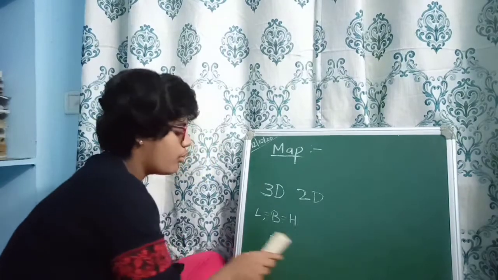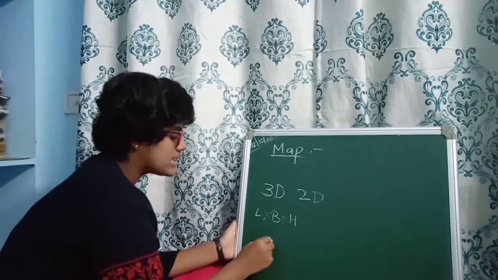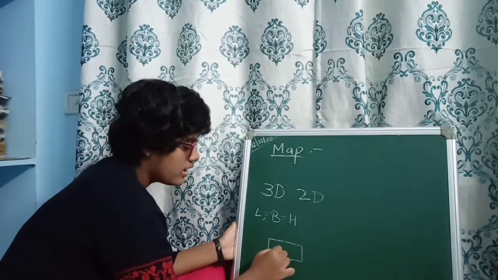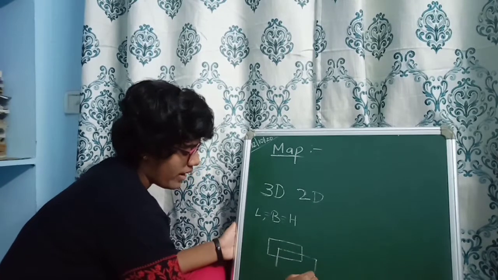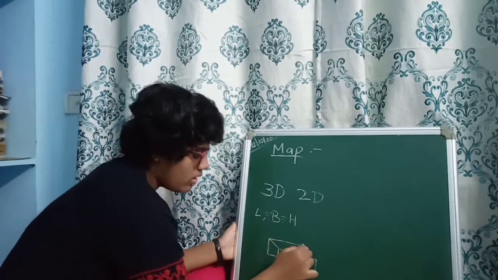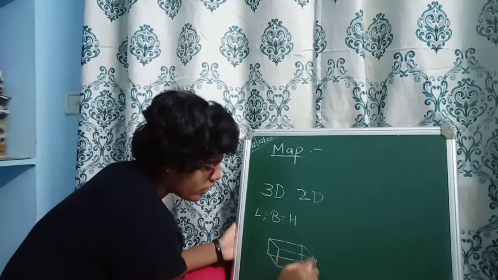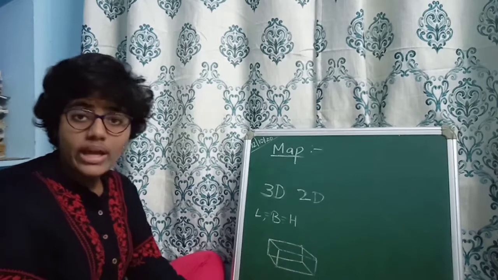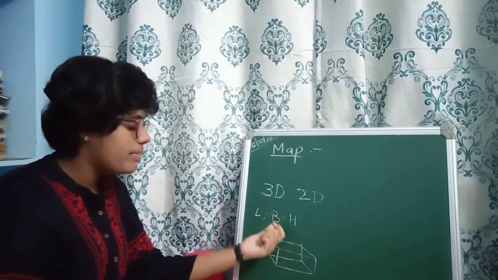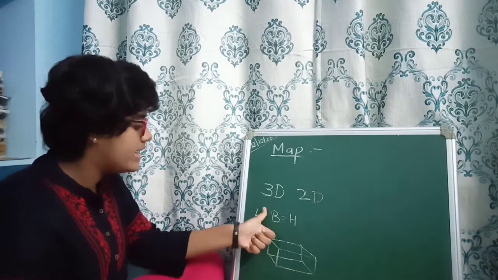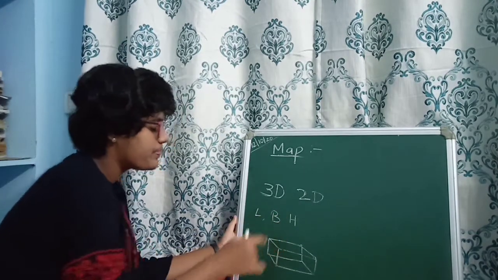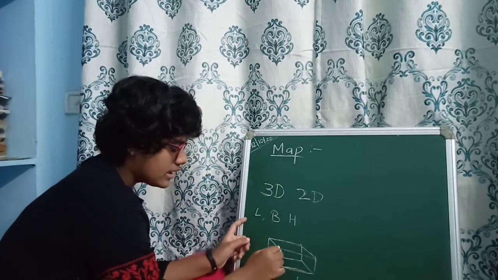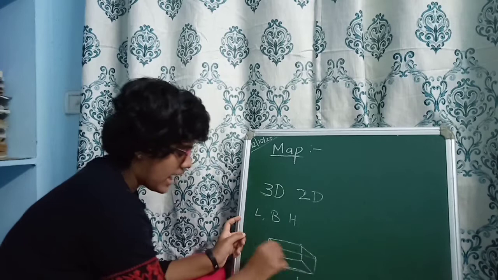But if you take a cuboid, you know what is a cuboid? It is the 3D figure of a rectangle. See, this is a simple way of drawing a cuboid. Okay, so how we can represent this length, breadth and height in a cuboid is, see, this is the length and this, see, I will show here.